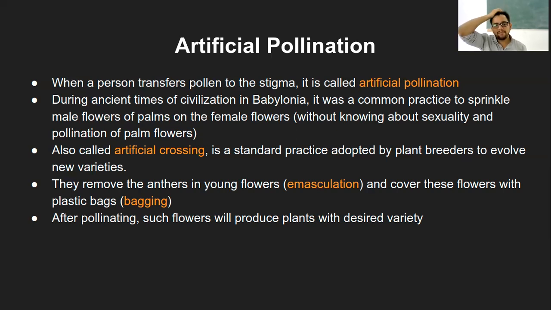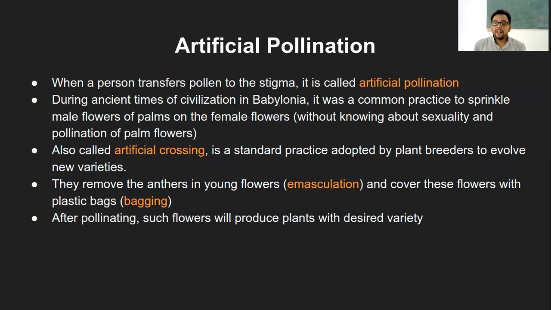So they are choosing one particular species or variety, and then growing it, which will ultimately allow the artificial crossing in the next generations and so on. That way, these plant breeders create new varieties based on these pollination processes.